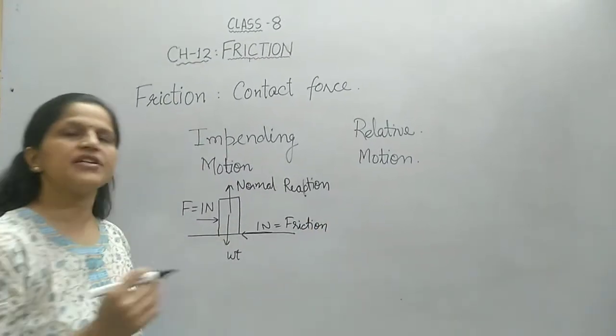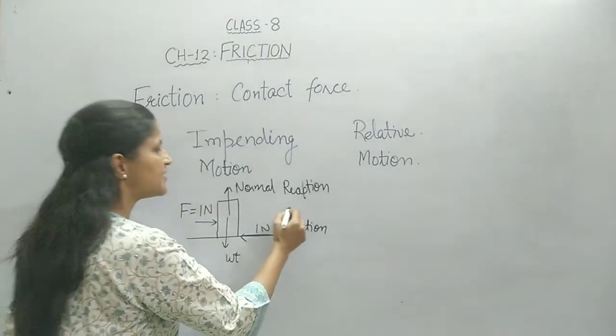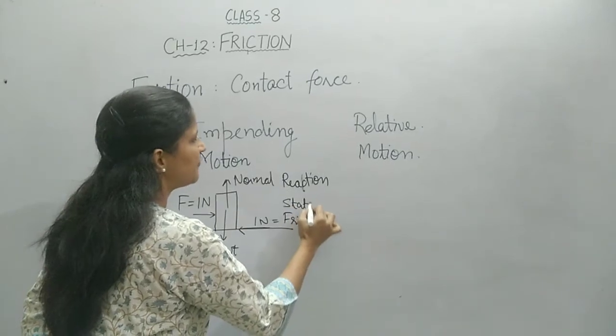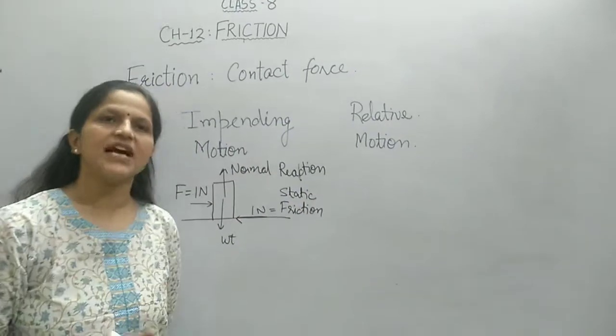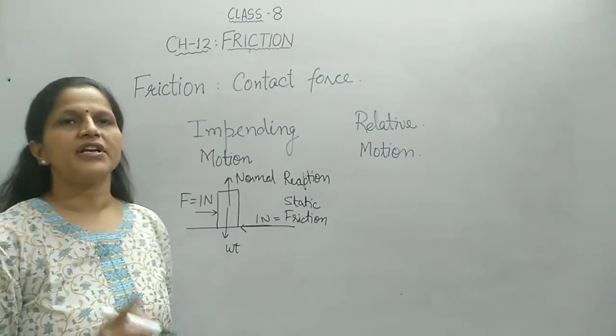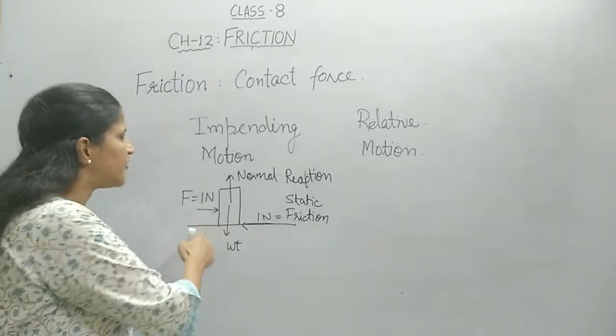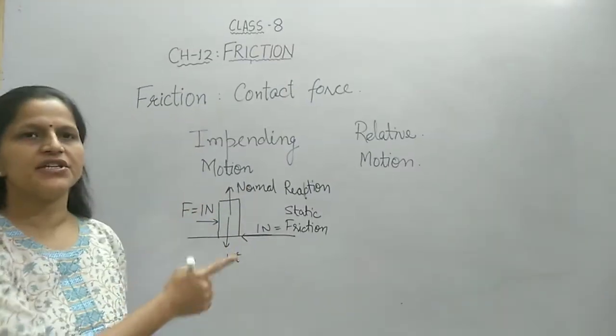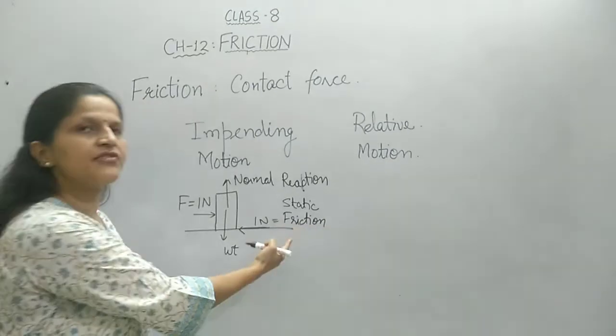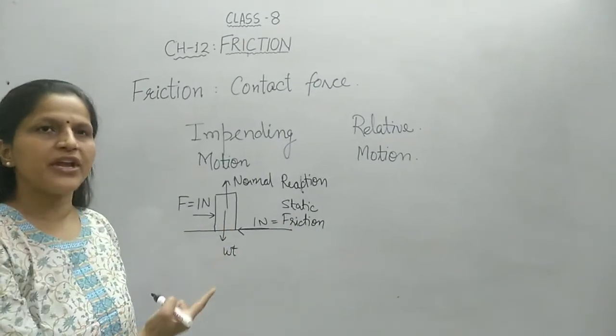And which friction should it be? It should be static friction. Static, as I told you in the previous class also, is used for stationary. So if the cupboard does not move in such a condition, then it is static friction which is stopping the cupboard from moving.